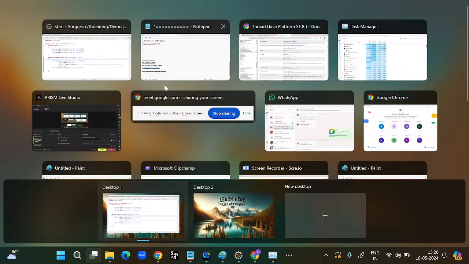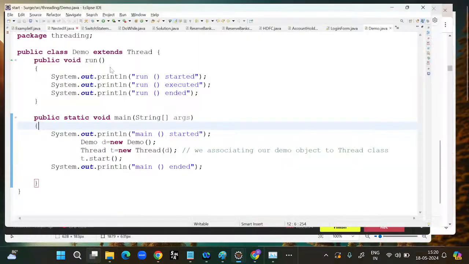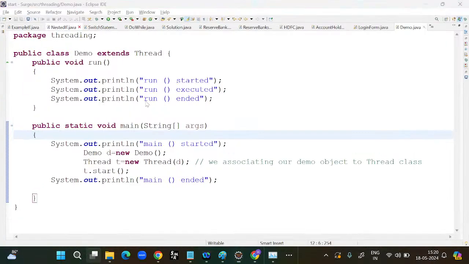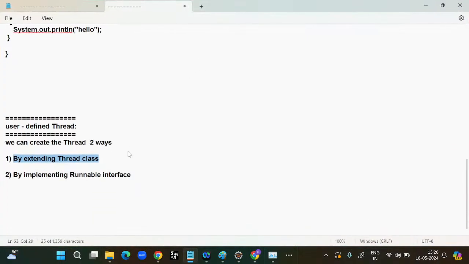So from the interview perspective, they will ask a regular question: we can create a custom or user defined thread in two ways. One is the Thread class, another one is the Runnable interface.